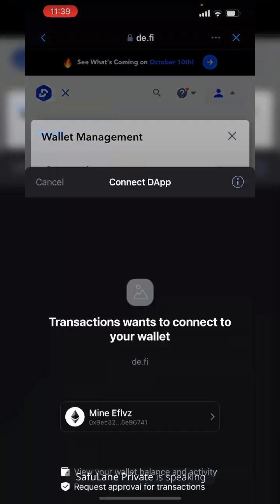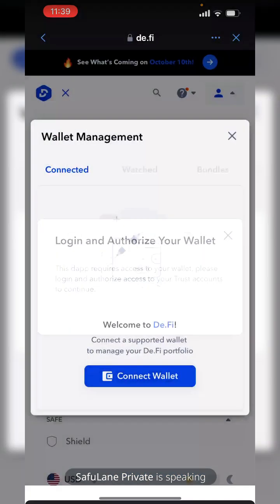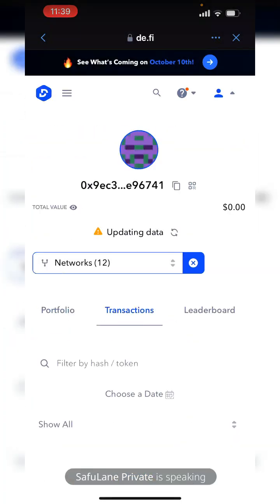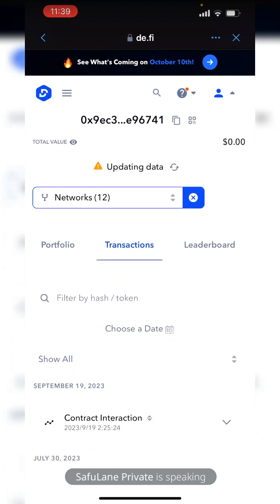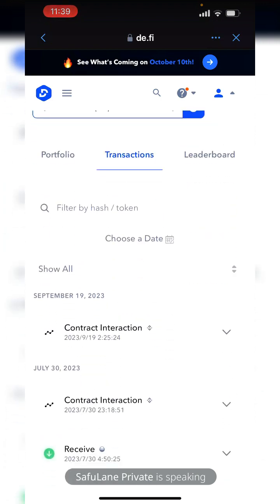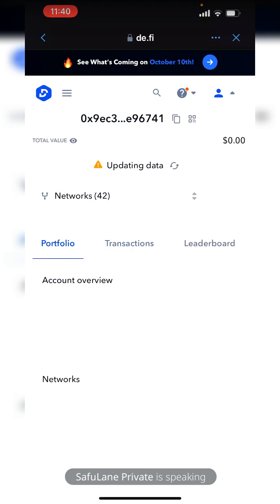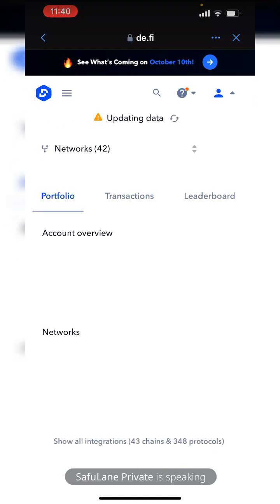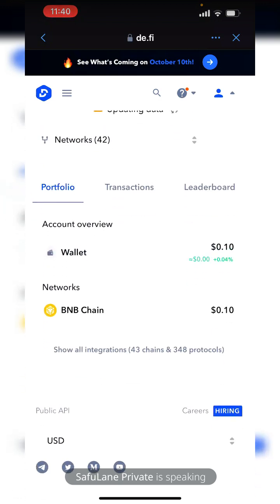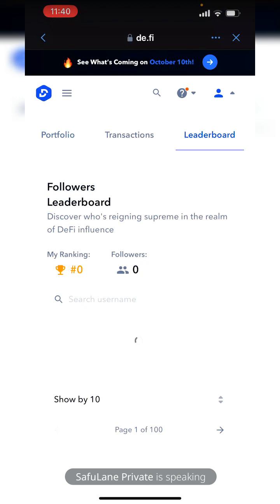And trust. Okay, so let me see. All right, cool. I think I've been able to connect my wallet. All right, cool. So this is perfect. Okay, so if I'm able to connect my wallet, what's happening?